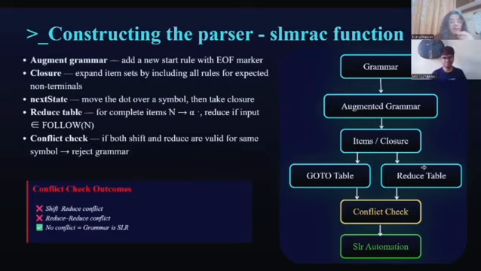For every complete item where the dot is at the end, we check the follow set of that non-terminal. And if the next input is in that set, we reduce. This is what makes it SLR specifically, using the full follow set.